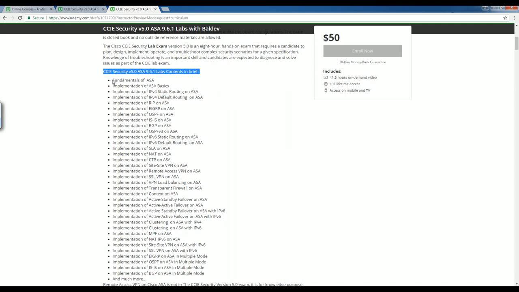For example, you will learn about fundamentals of ASA. Then you will learn Cisco ASA basics. After Cisco ASA basics, you will learn how to configure static routing on ASA. Then you will learn how to configure default routing on ASA. After static and default routing, you will learn dynamic routing on ASA.